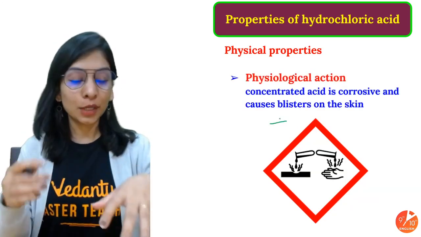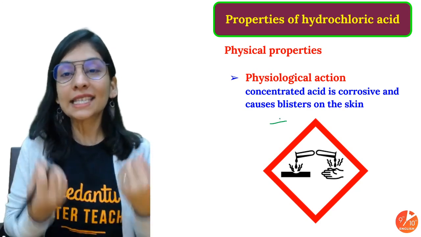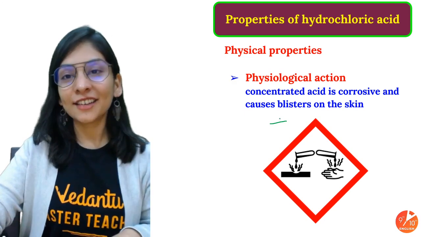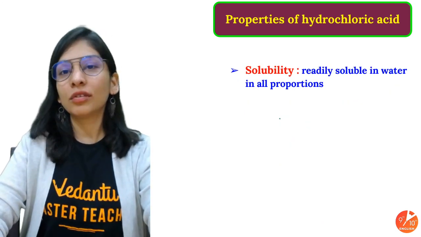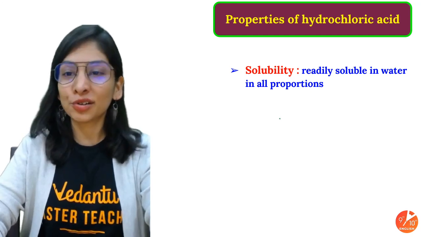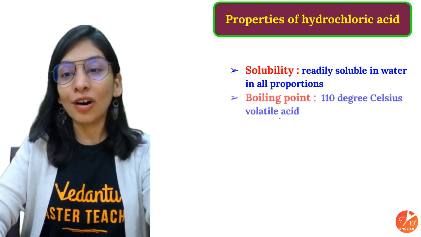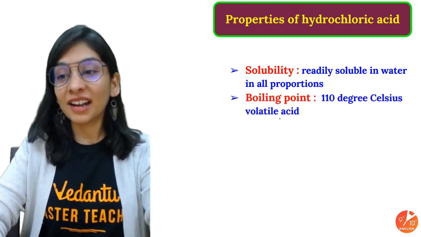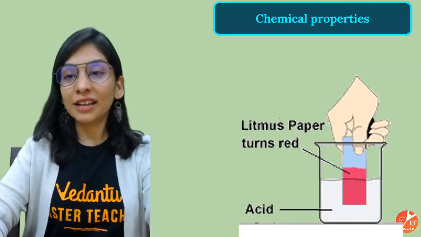If it falls on your skin or cloth, you can get blisters on your skin, and your cloth can be torn at that part. So yes, that's corrosive. Please handle it with care. In the laboratory, do not do anything without a teacher or guide. Solubility: it is water soluble in all proportions, that's how we get our diluted acid. Boiling point is 110 degrees Celsius. It's a volatile acid.